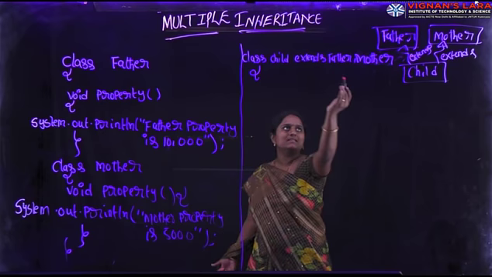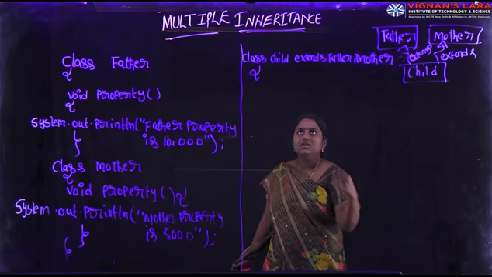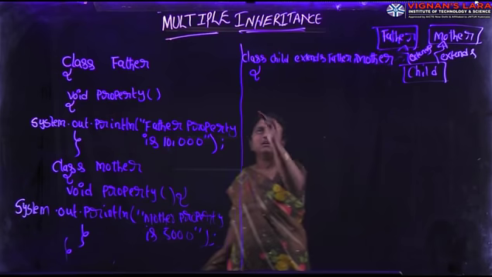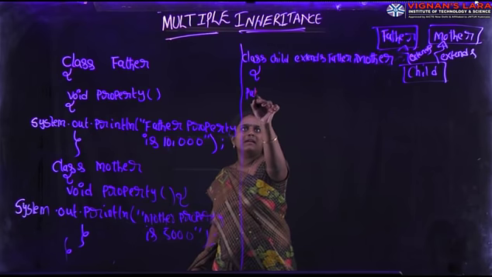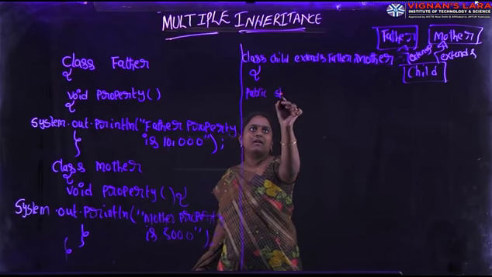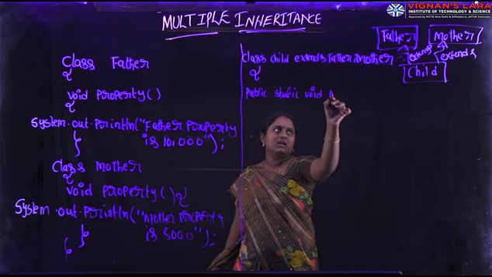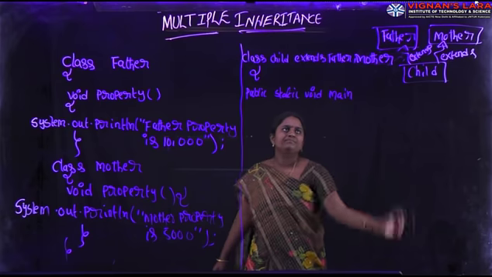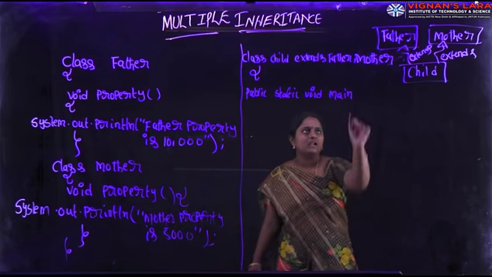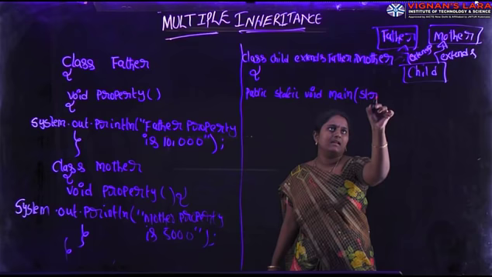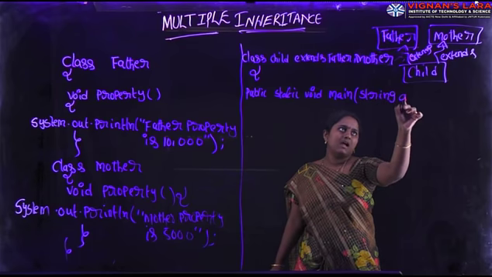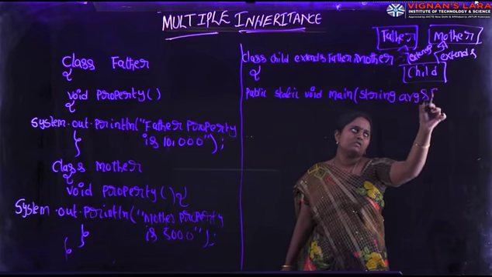So in this class I am defining main method. Here I am writing public static void main, public static void main string args array.